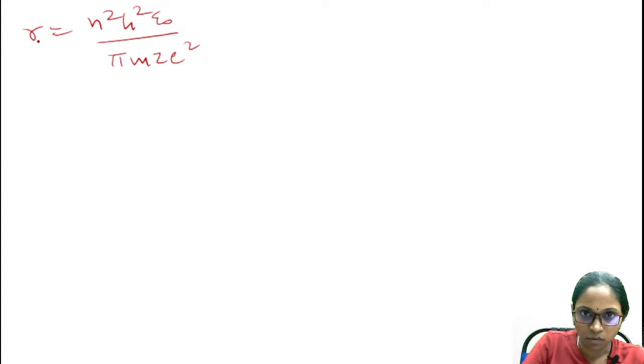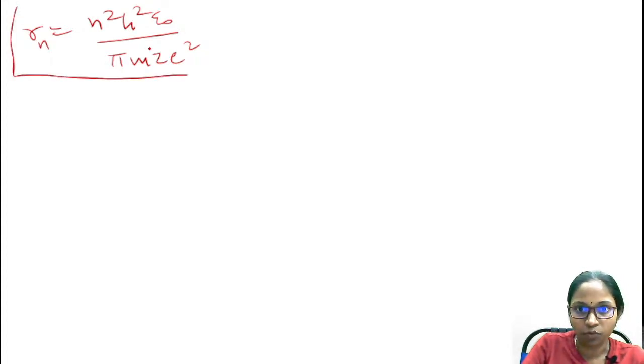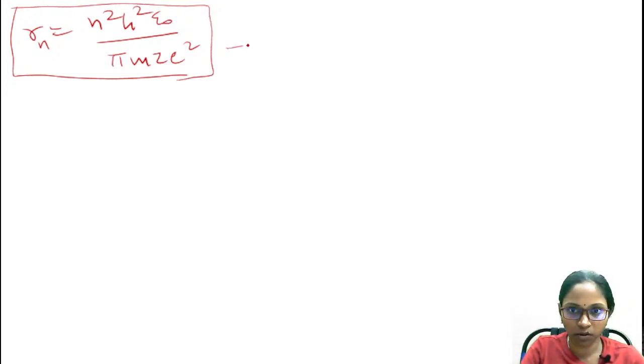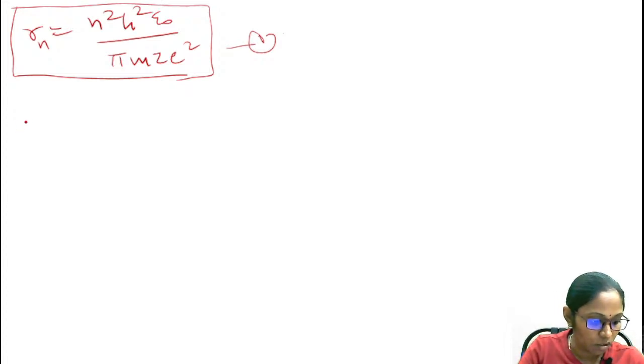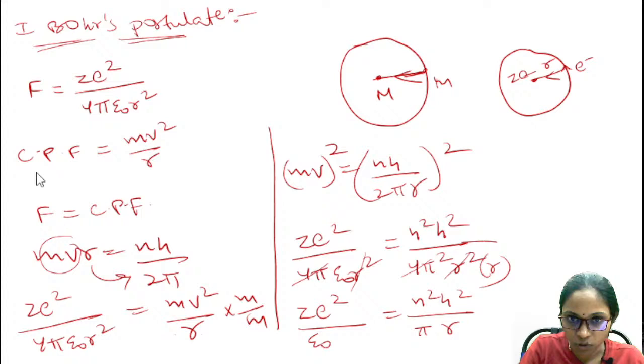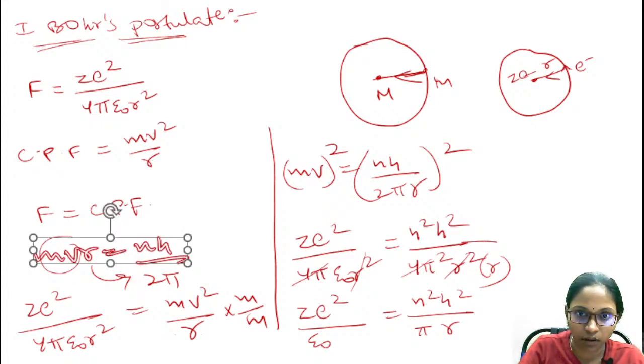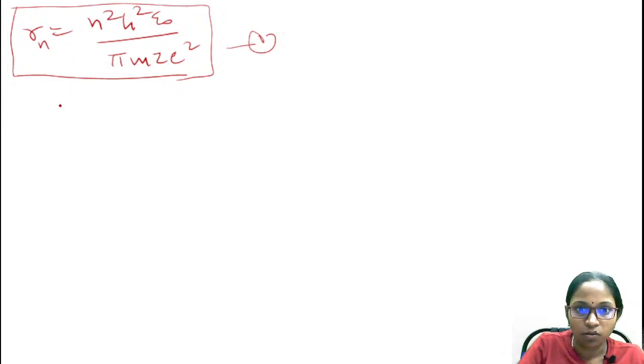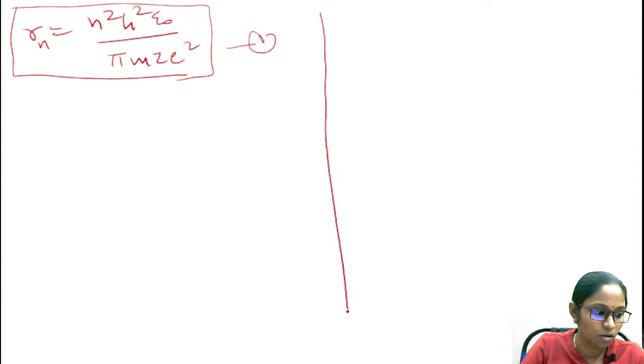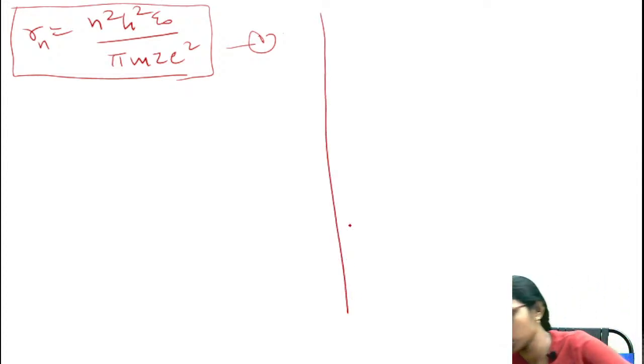So this is the radius of the nth orbit. You just keep it in a box, and this will be equation 1. Using these equations we are going to find the velocity as well as the energy equations. From here you can write the equation for velocity. Now, how to write the energy equations? Let's see. Just a minute.